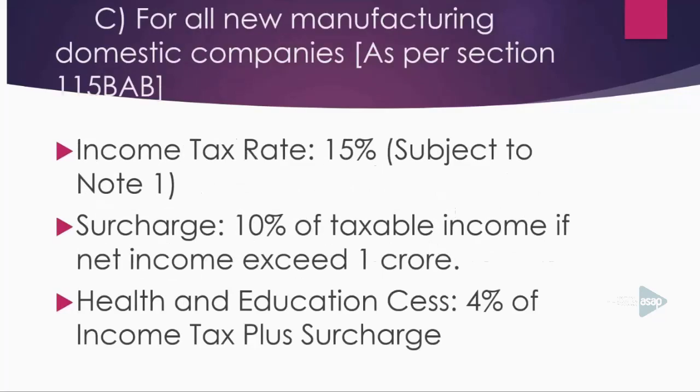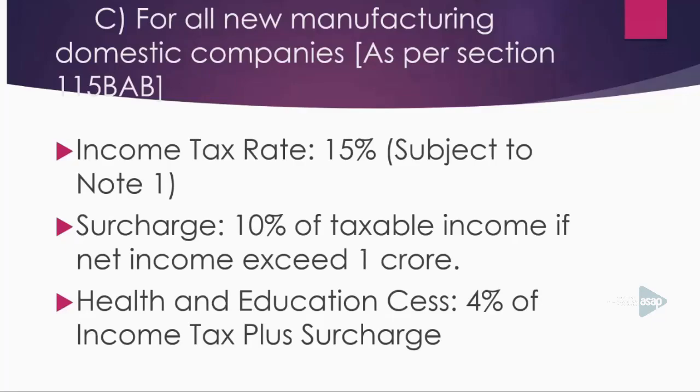Then, if your company is a new manufacturer domestic company, you may either opt for section 115BA or you may opt for section 115BAB.